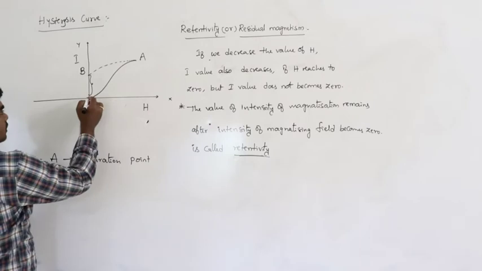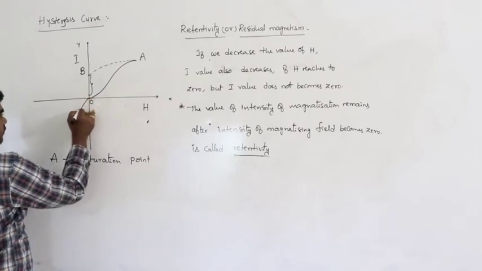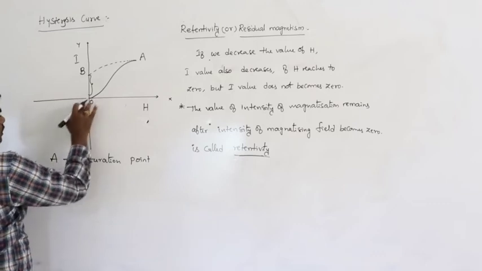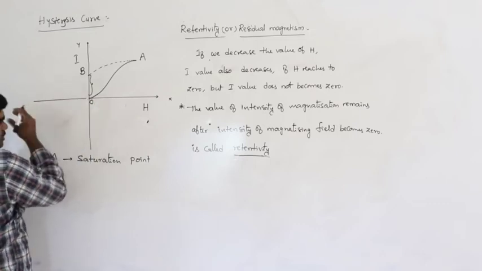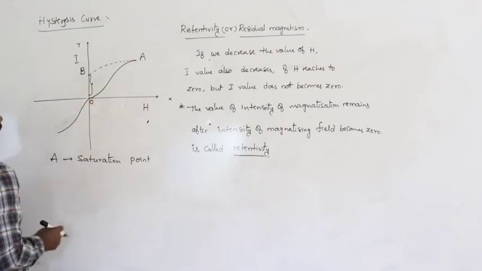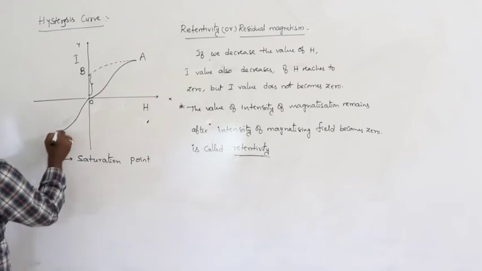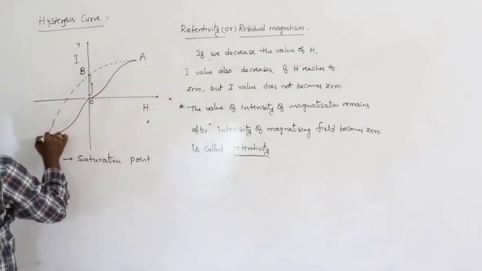So that is the situation now. Again you increase the value of H in the opposite direction, and I value again reaches saturation. So now this becomes like this.